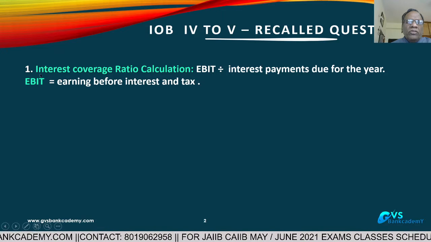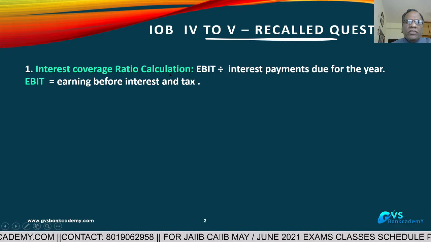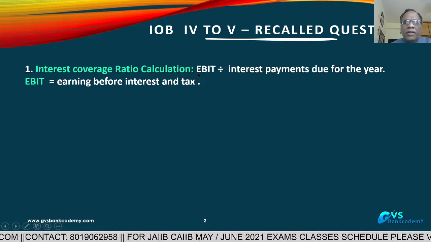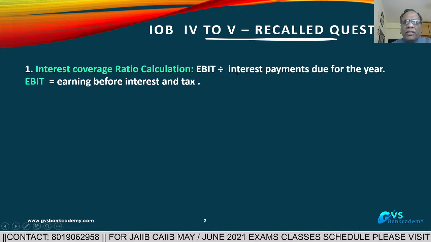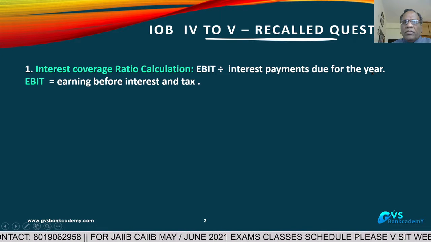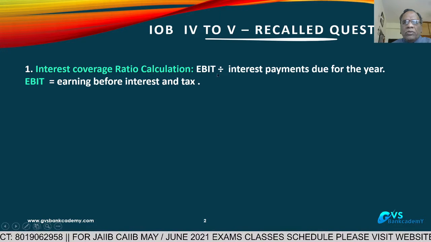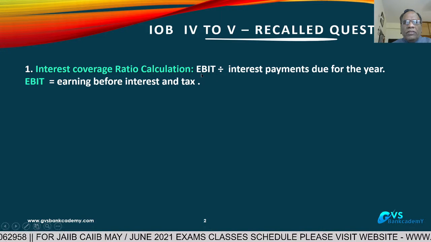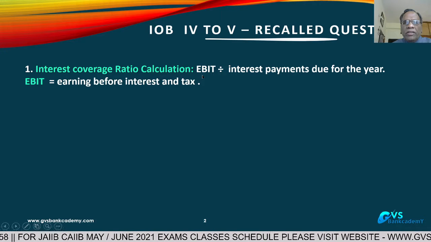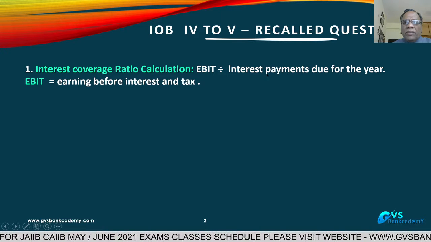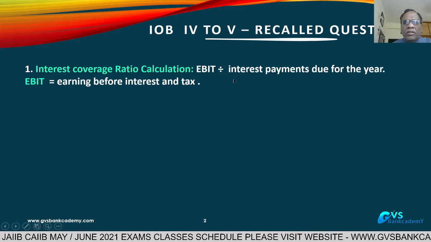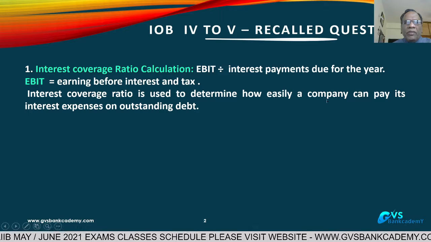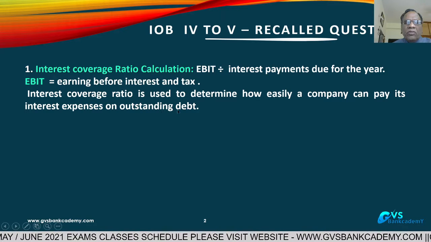Now, the first question on the screen is the interest coverage ratio calculation. Earnings before interest and tax divided by interest payment due for the year. First you have to know the formula. This ratio is used to determine how easily a company can pay its interest expenses on outstanding debt.